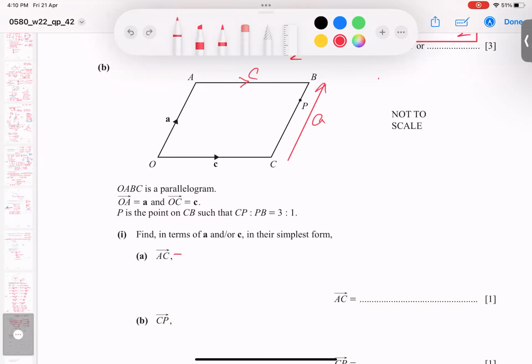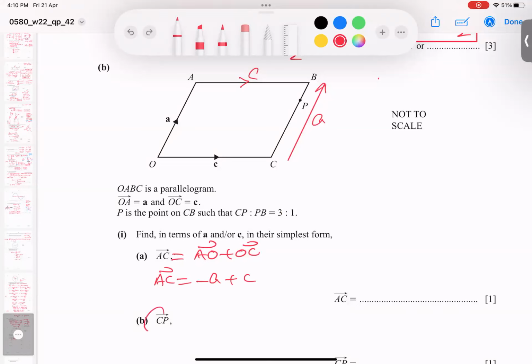And what is being asked? AC. I'm writing the path A to C, starting from A, ending at C. So A to O, O to C. And coming backward, when I go opposite, the sign changes, so minus A. And O to C is C. So Alhamdulillah, this is clear. The first part is done.